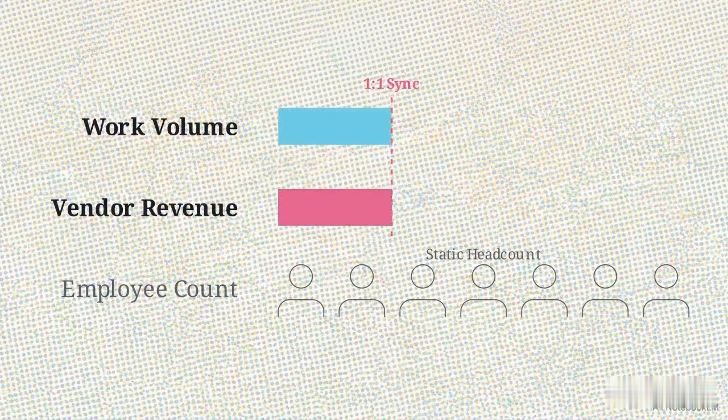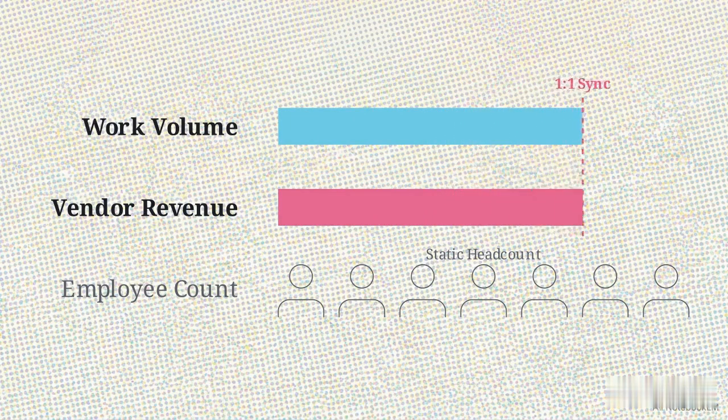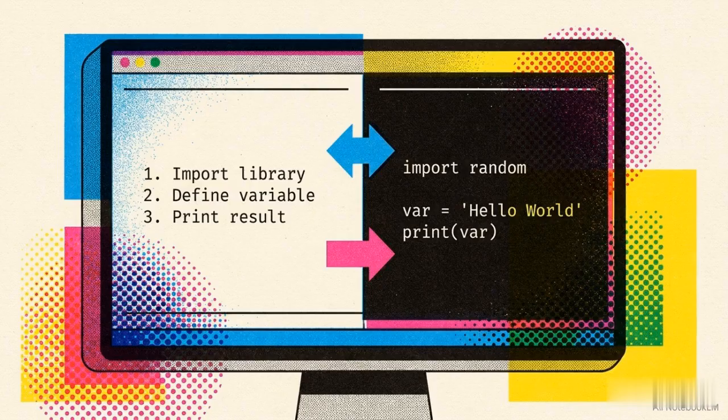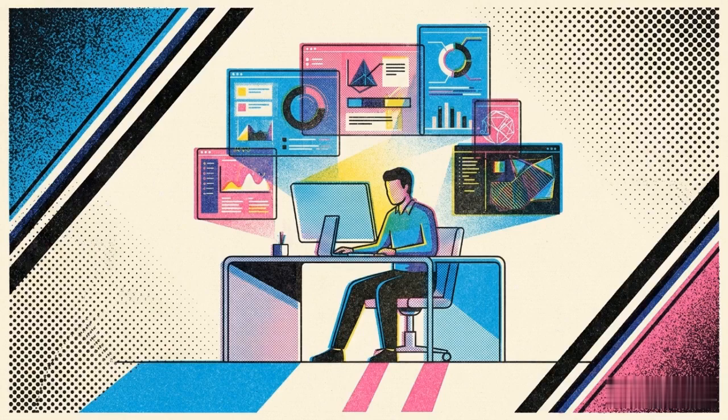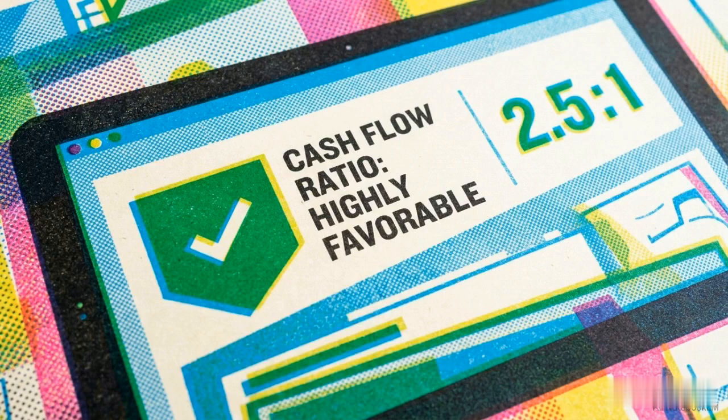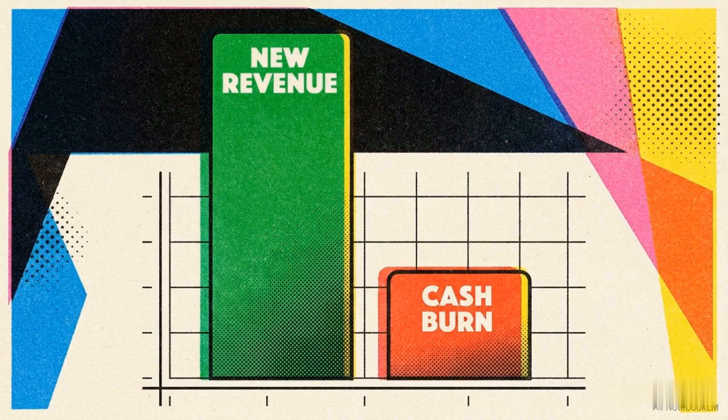This pricing strictly aligns the vendor's revenue with the actual volume of work the software performs, rather than an arbitrary count of employees. AI pushes this efficiency even further. Through natural language programming, or vibe coding, startups build applications with minimal staff and push burn multiples to 0.8x, effectively generating more in new revenue than they burn in cash.